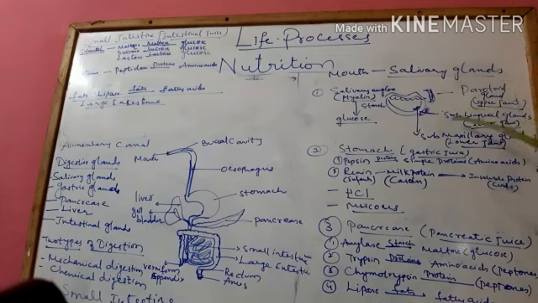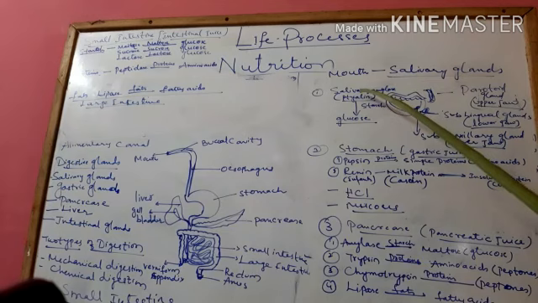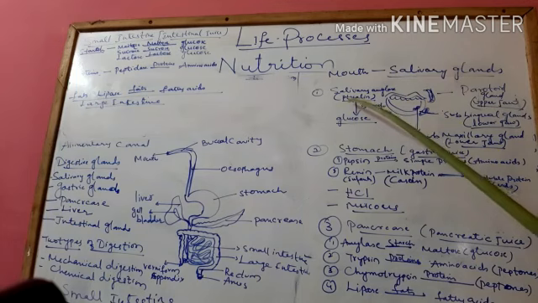Parotid gland, sublingual glands, and submaxillary glands. All these three glands help in production of salivary juice, and in that juice you can see enzymes called salivary amylase. Salivary amylase is also called as ptyalin.